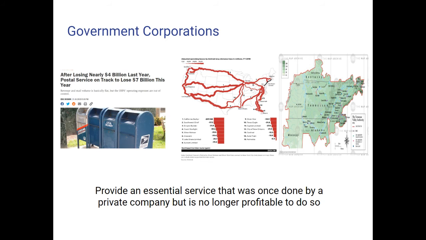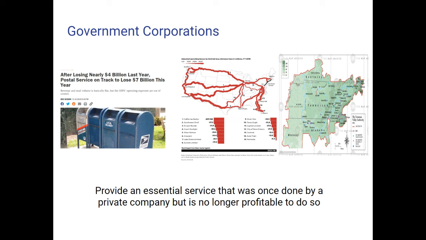And the last one is government corporations. These are parts of our bureaucracy that provide some sort of essential service to the American public that could be done by a private company, and at one point in our country's history was done by a private company, but it's no longer profitable for any private company to continue doing that job.